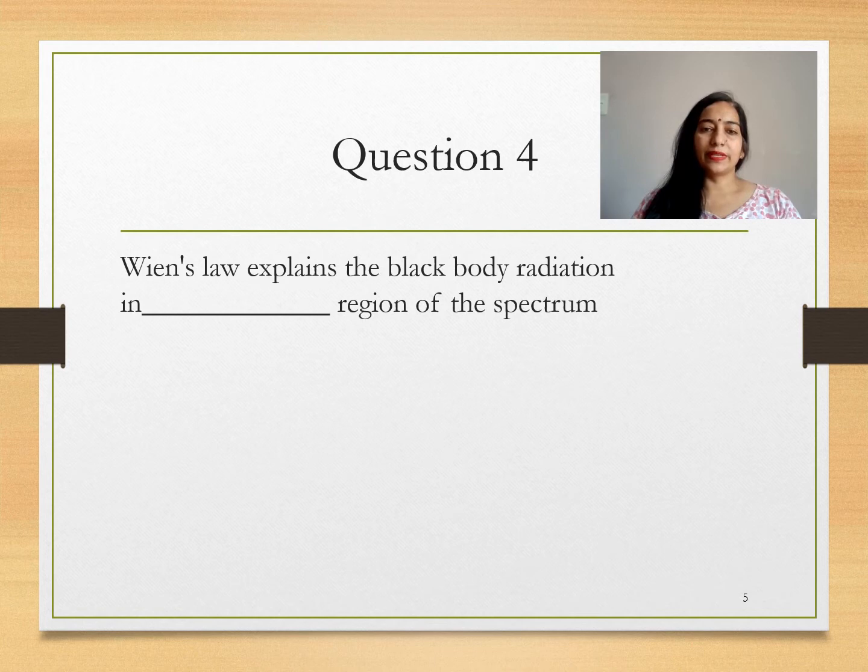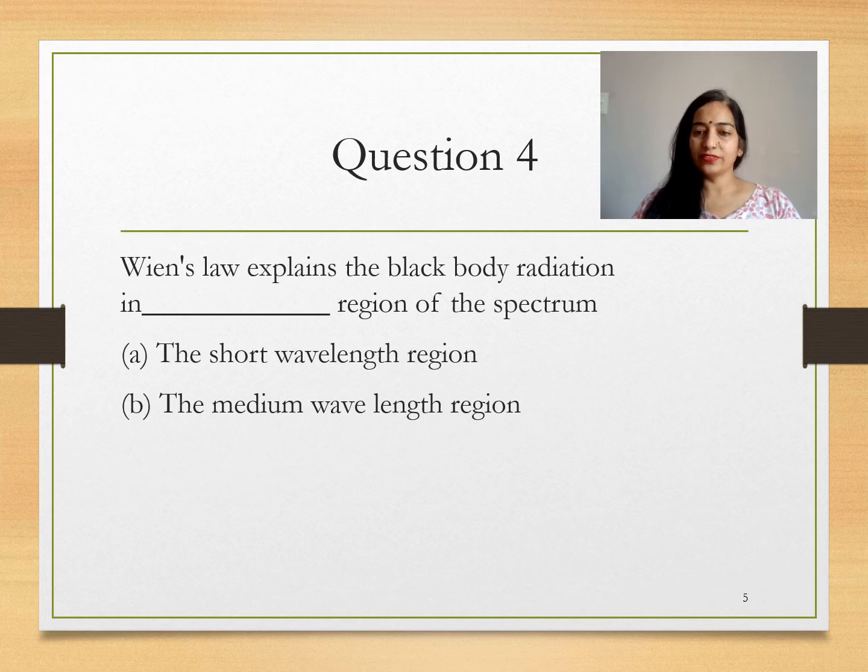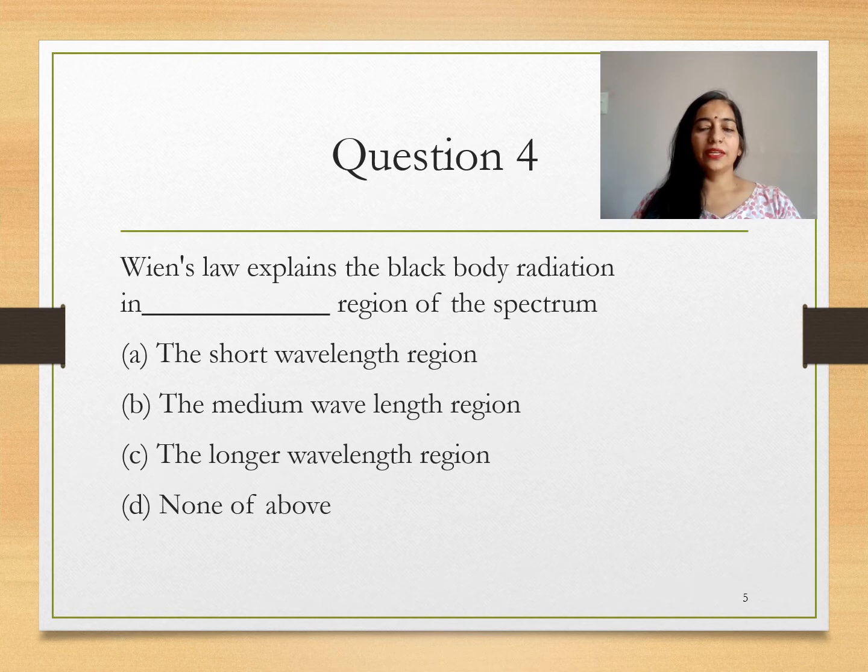Wien's law explains the black body radiation in the short wavelength region, medium wavelength region, longer wavelength region, or none of the above. So the option is the shorter wavelength. Wien's law explains the short wavelength region of the spectrum.